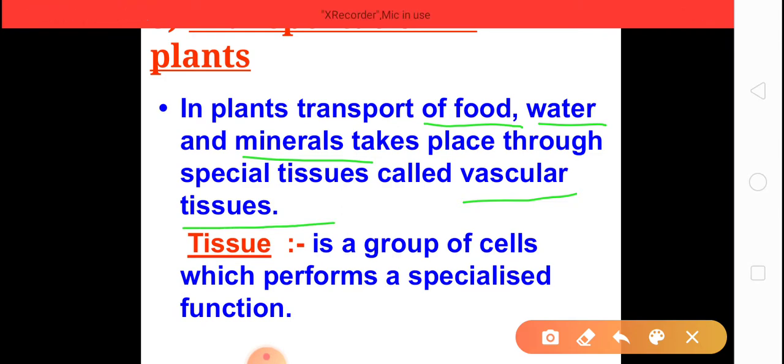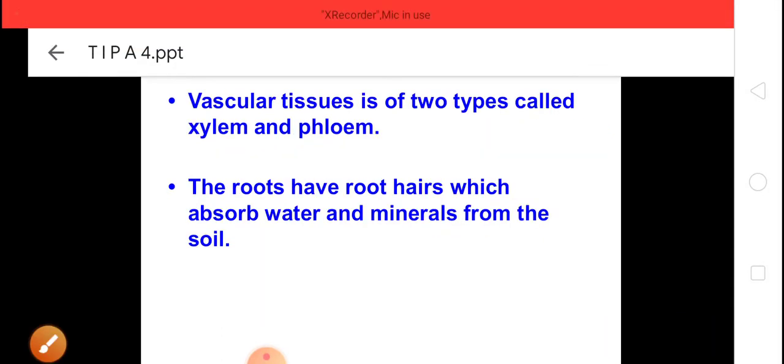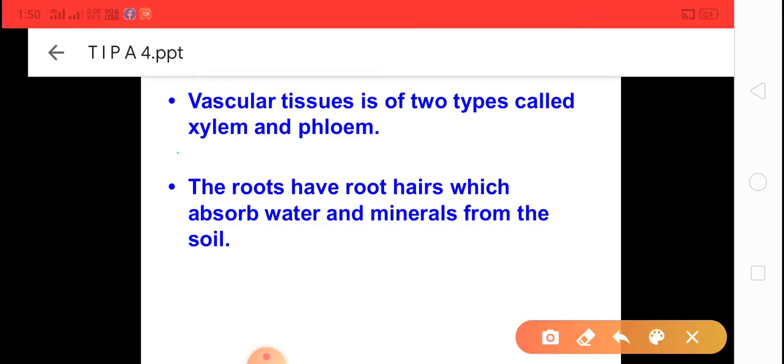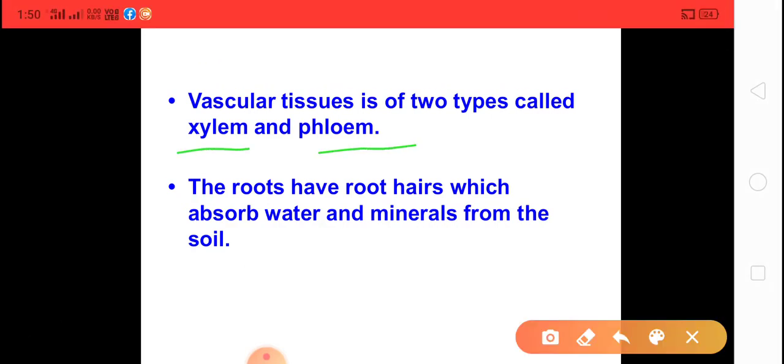These vascular tissues are found in the stem of the plant, and these are of two types. Number one, xylem. Number two, phloem. Xylem transports the water and phloem transports the food.